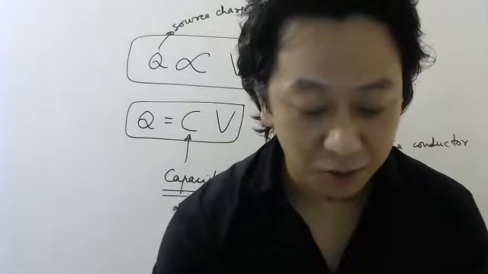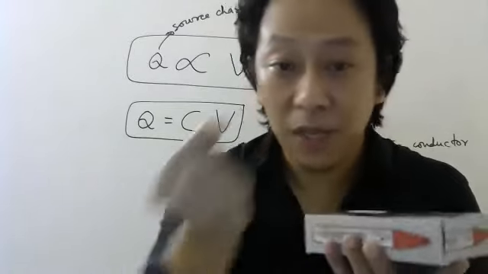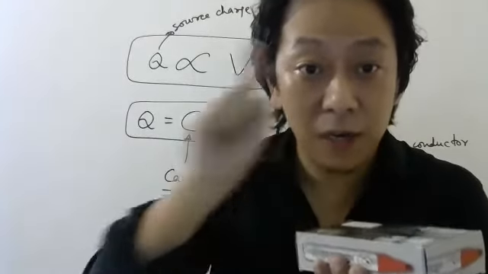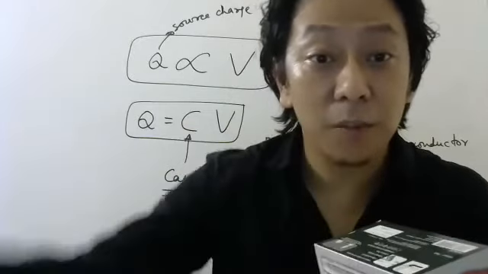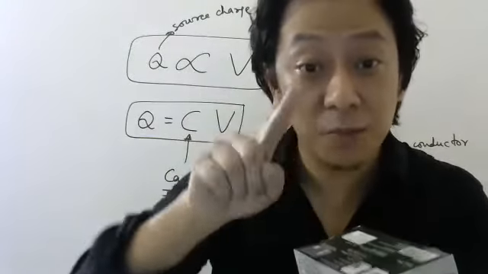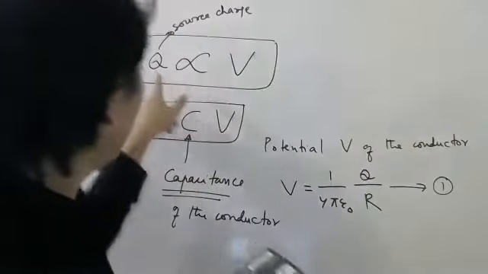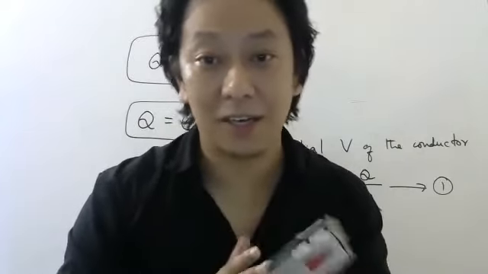Similarly, what I am trying to say is, if there is charge on this conductor, the work to bring any unit charge from infinity to that point will depend on this charge. The more is the charge here, the more work you will have to do, which means more will be the potential. So the charge on the conductor is proportional to the potential of the conductor.